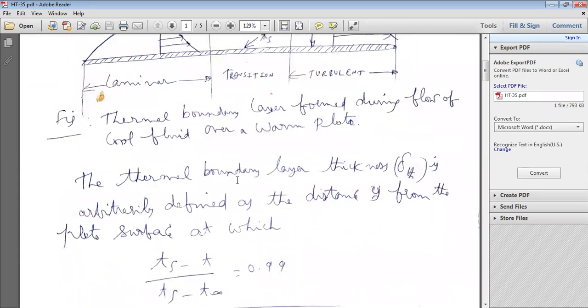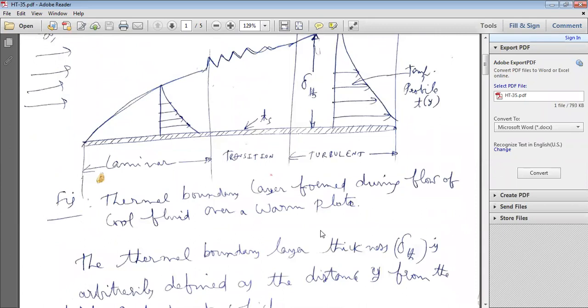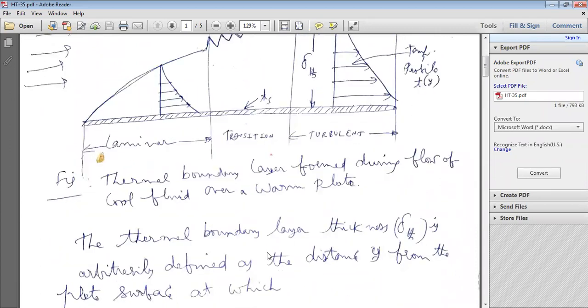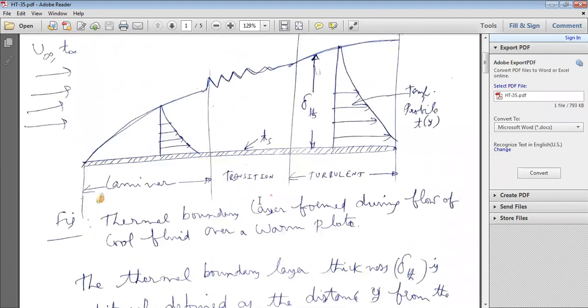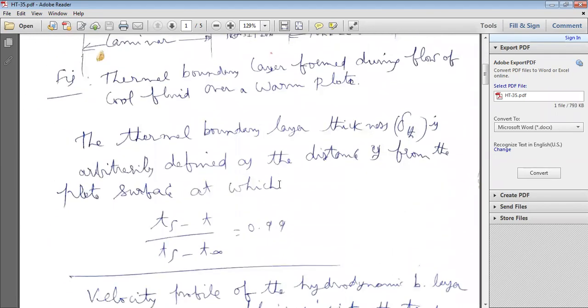Here, how do you define this thermal boundary layer? The thermal boundary thickness delta Th is arbitrarily defined as the distance y from the plate surface in such a way that Ts minus T divided by Ts minus T free stream is equal to 0.99.